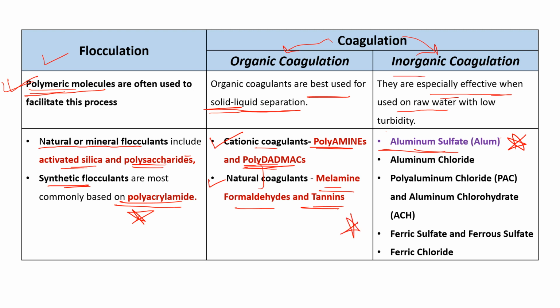Then inorganic coagulants. The first example is aluminium sulfate, also known as alum, and this is the most common type of coagulant used for wastewater treatment. The second is aluminium chloride, polyaluminium chloride, and aluminium chlorohydrate, ferric sulfate, ferrous sulfate, and ferric chloride. These are examples of inorganic coagulants.